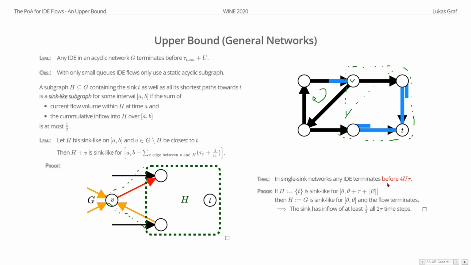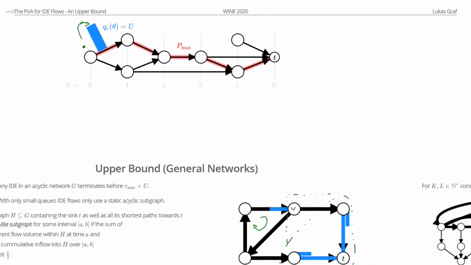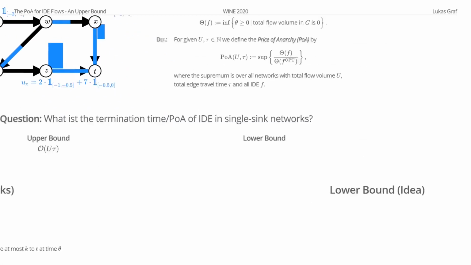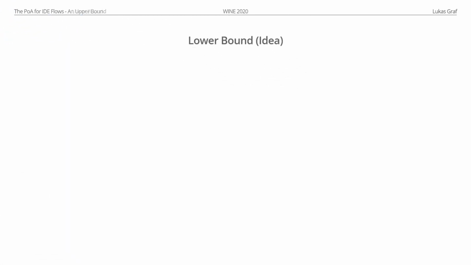And with this, we can now bound the price of anarchy, because in an optimal flow, we still need at least some constant time for termination, and so the price of anarchy, the quotient of this termination time by the optimal one, is in O of u times tau. So this gives us our desired upper bound, like this. And now, for the second part of the talk, we can turn to the lower bound. Now we want to show how good this upper bound actually is.